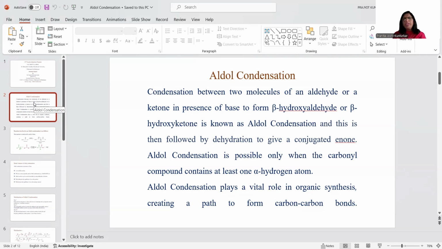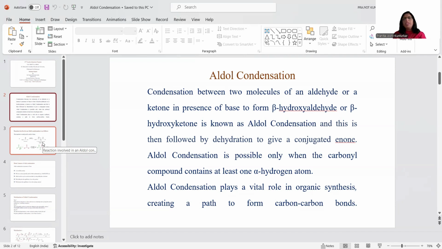Now, this reaction can be continued, followed by a dehydration reaction, to give a conjugated enone. The important point regarding aldol condensation is that the starting material, either an aldehyde or a ketone, which is taking part in the reaction, should have at least one alpha hydrogen atom. This is the necessary condition. If the aldehyde or ketone does not have alpha hydrogen, then the starting material does not undergo aldol condensation.